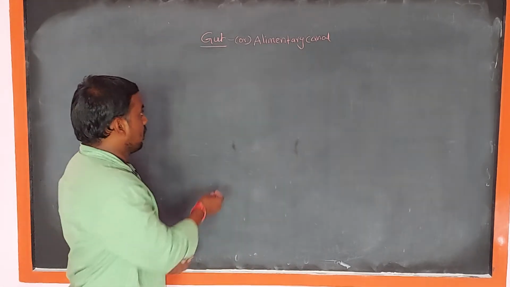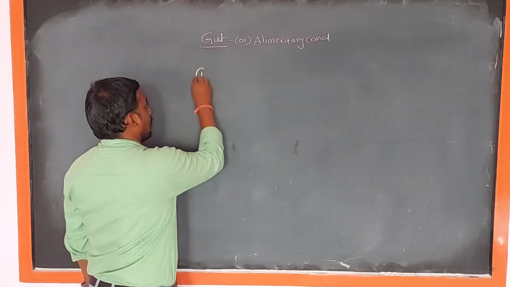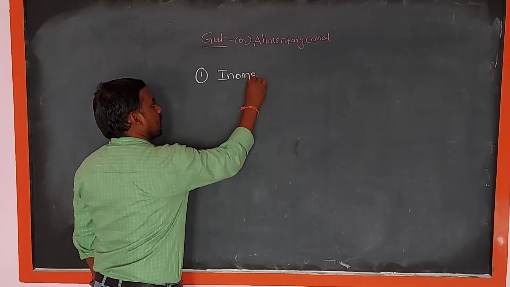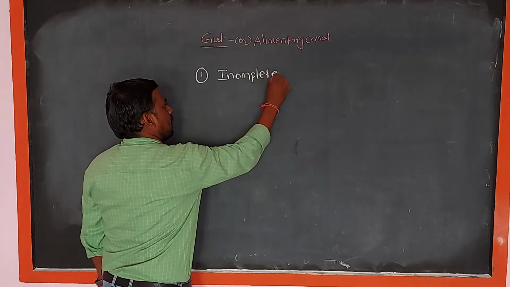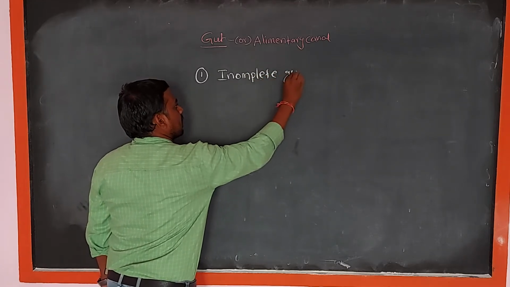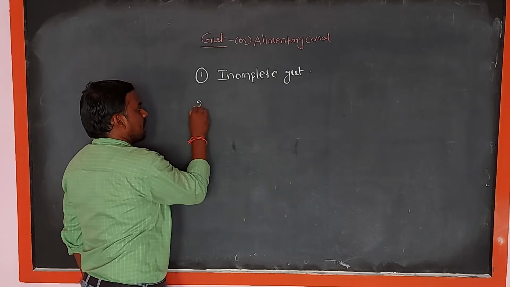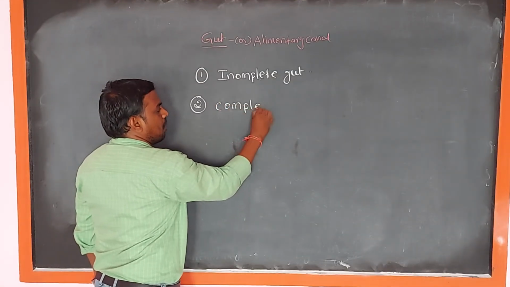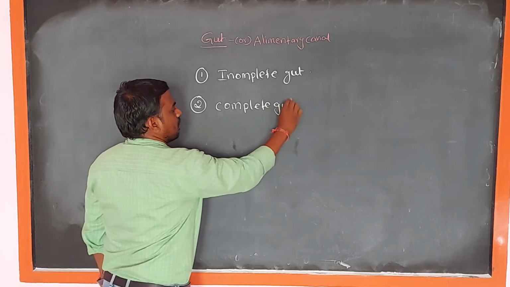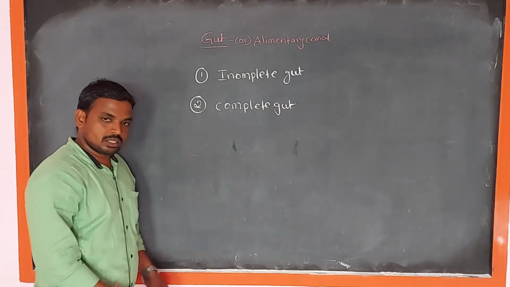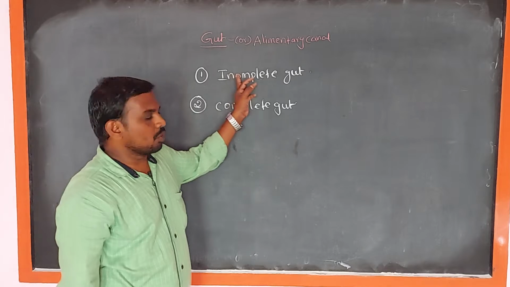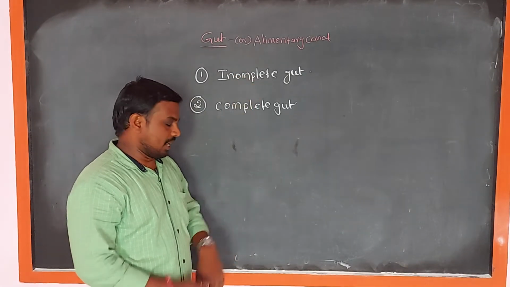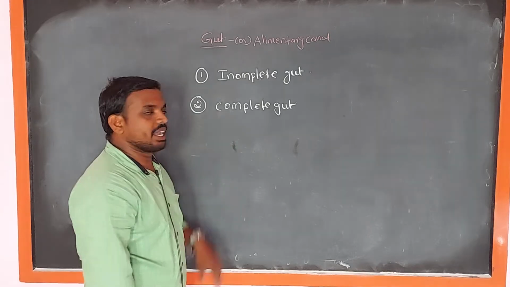One is the incomplete gut and the second one is the complete gut. So, in animals, they are seen in two types of guts: one is the incomplete gut and the second one is the complete gut.